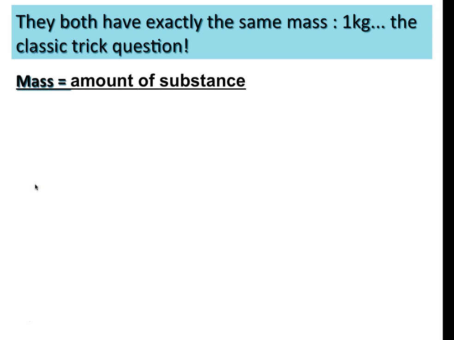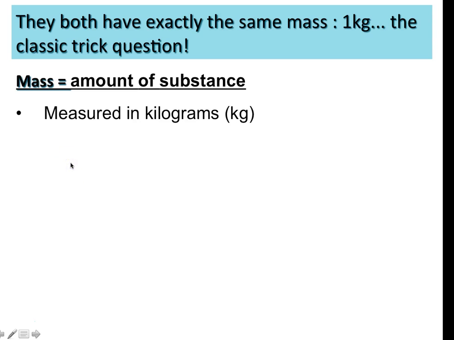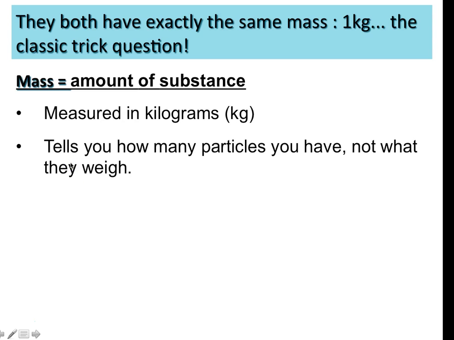The reason is that the mass equals the amount of substance. It's measured in kilograms, and it tells you how many particles you have, not what they weigh. If we wanted to change the weight of something, we could go to a different planet or somewhere else in space where the gravity is different, but we will always have the same mass. The reason, of course, people get tricked up by this is that the volume will be completely different.